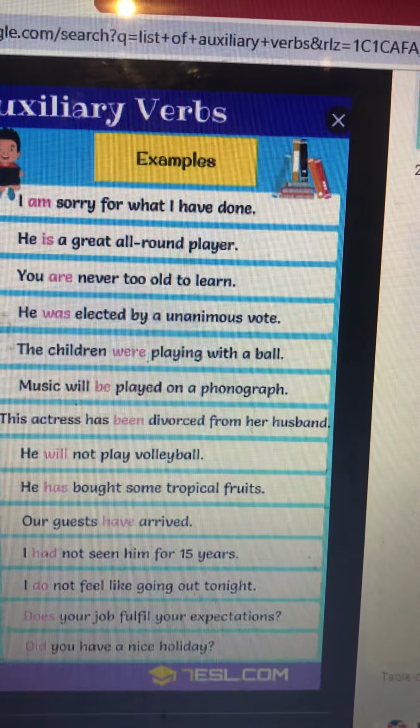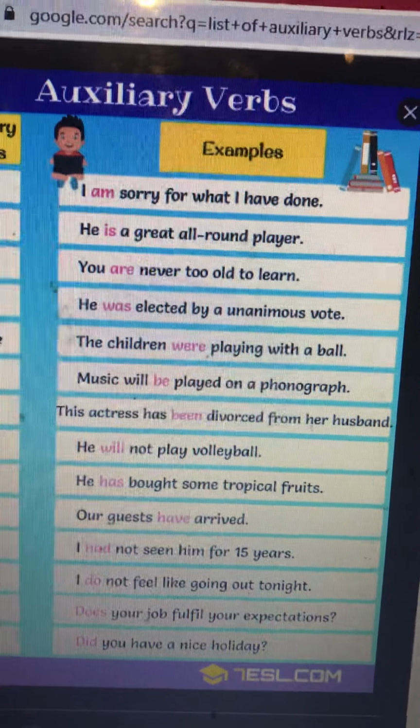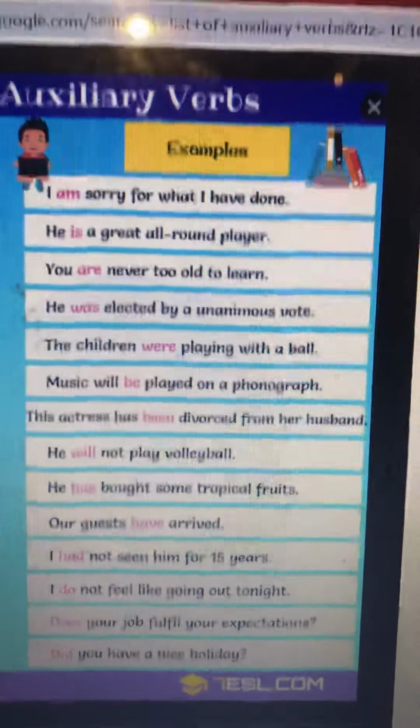Okay, just let me have a sip of tea. You continue reading the sentences if you wish to.